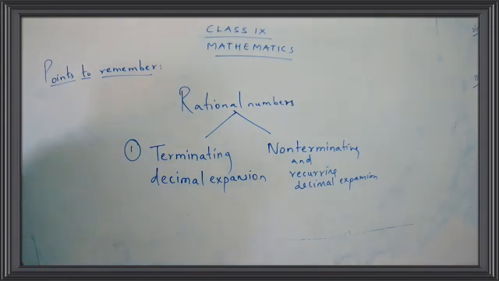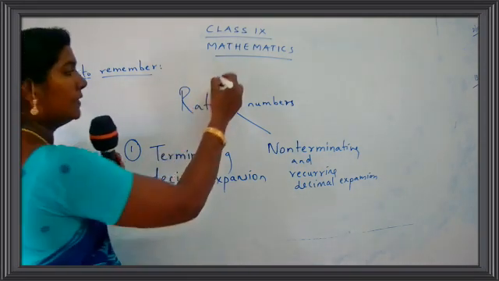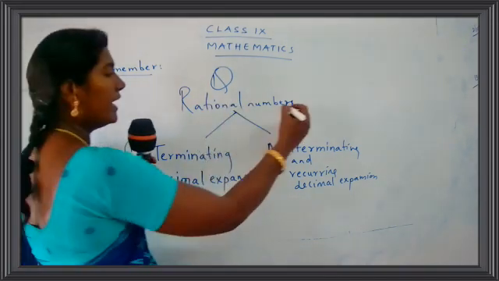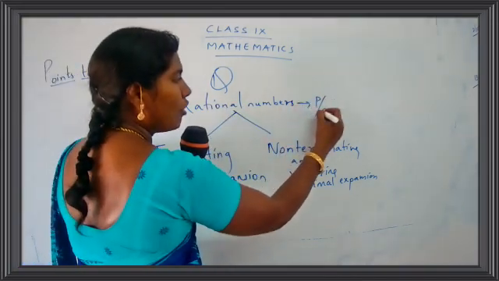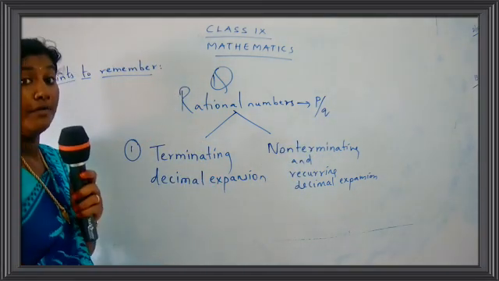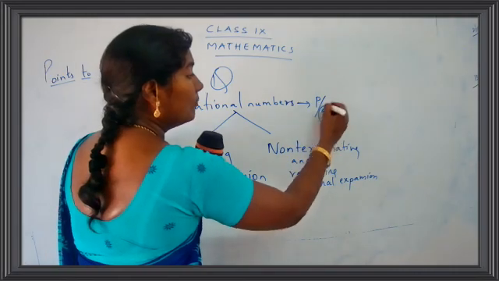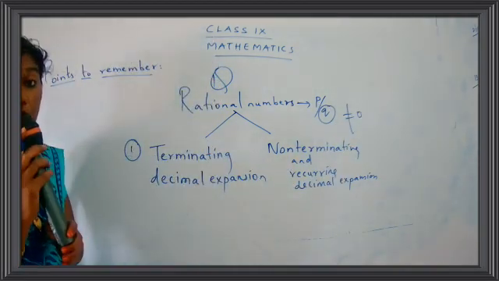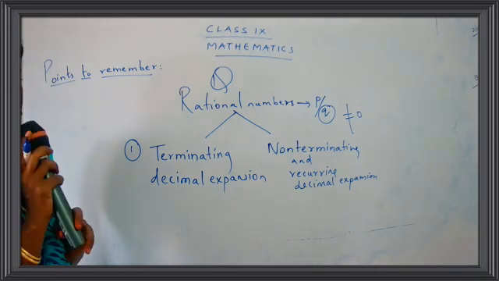So what are we dealing with? We are dealing with a rational number. What is the symbol for rational number? It's Q. How do you write a rational number? It is of the form p upon q. That is, you write a rational number in the form of a fraction. Remember, the denominator should not be equal to 0.